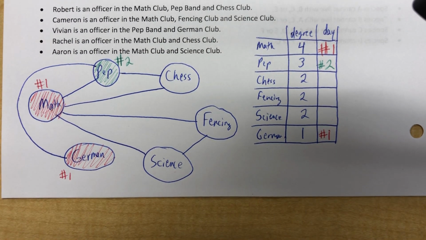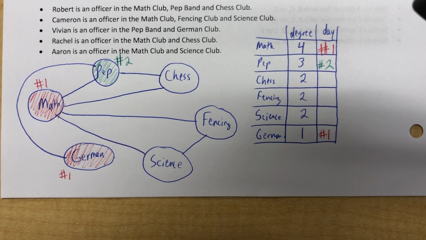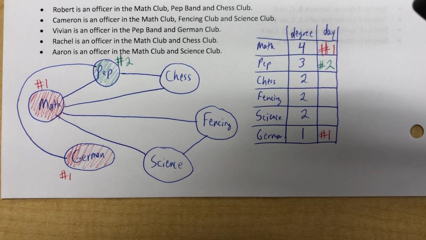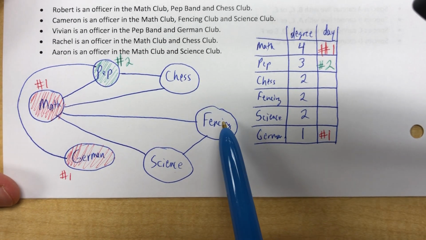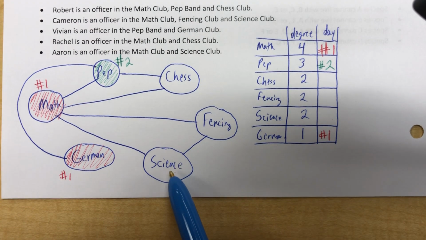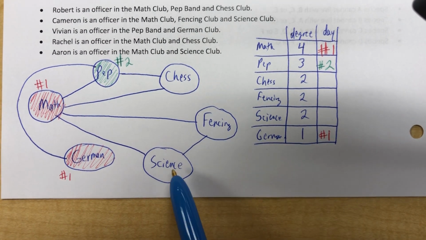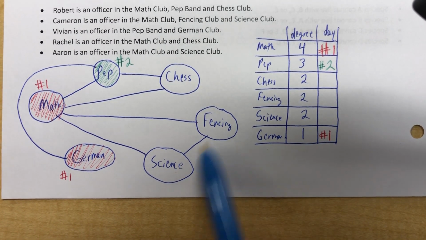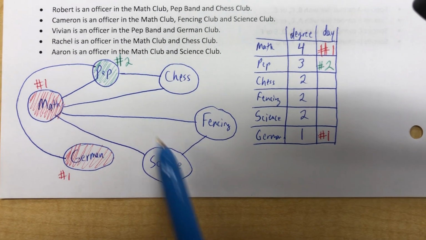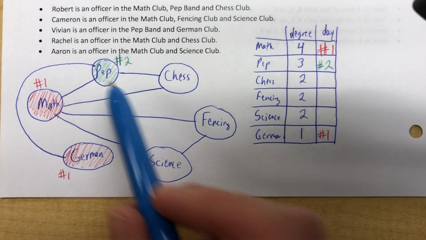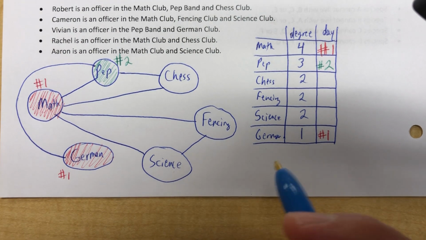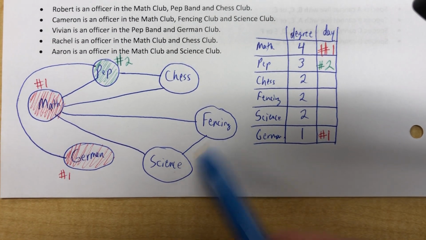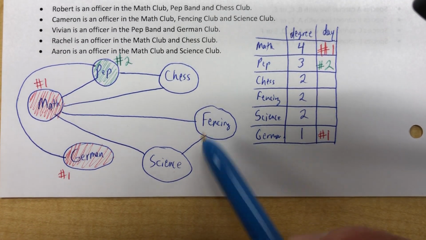And we also want to see who can meet on the same day as PEP, which clubs can meet on the same day as PEP. Not chess. Fencing can, science can. But again, let's be cautious. Fencing and science can't both meet together. So fencing and PEP, cool. Science and PEP, cool. Fencing, science, and PEP, no. These two can't be on the same day because somebody has a conflict, and I think it's Cameron.